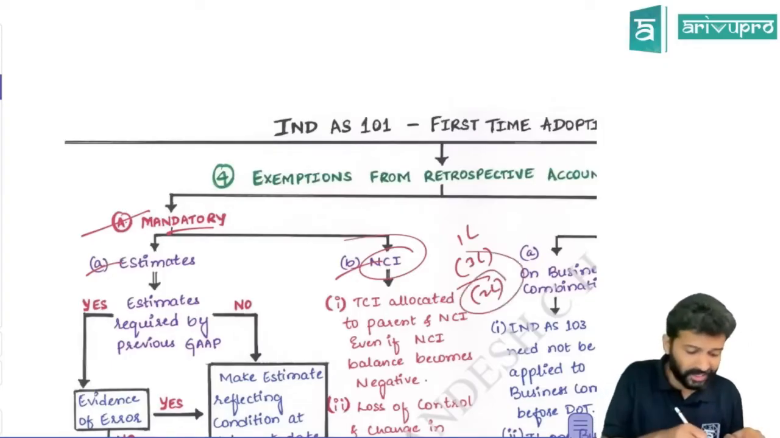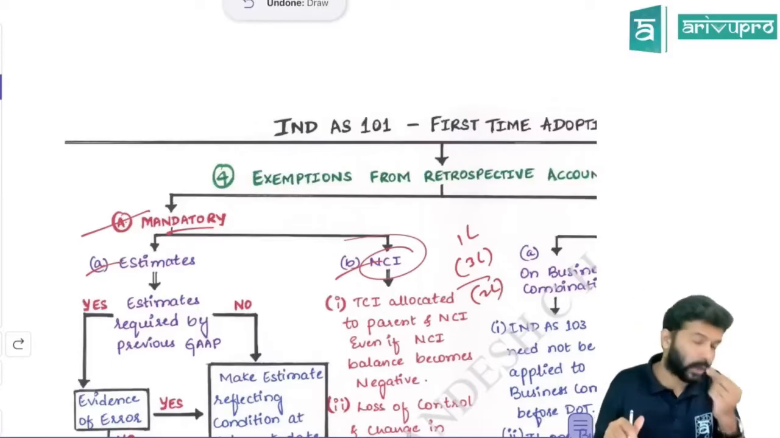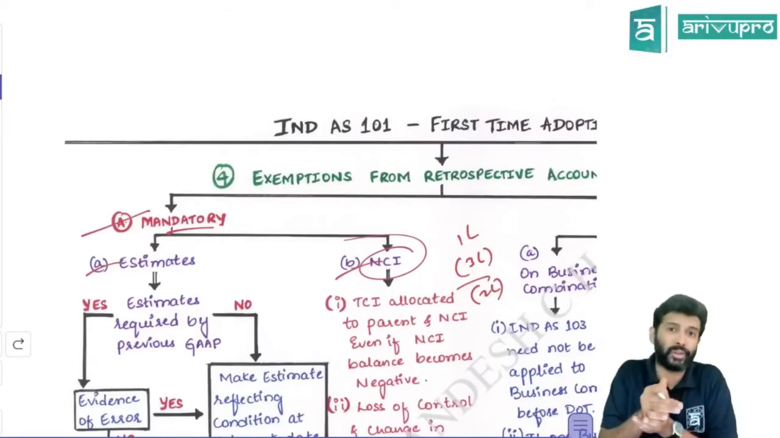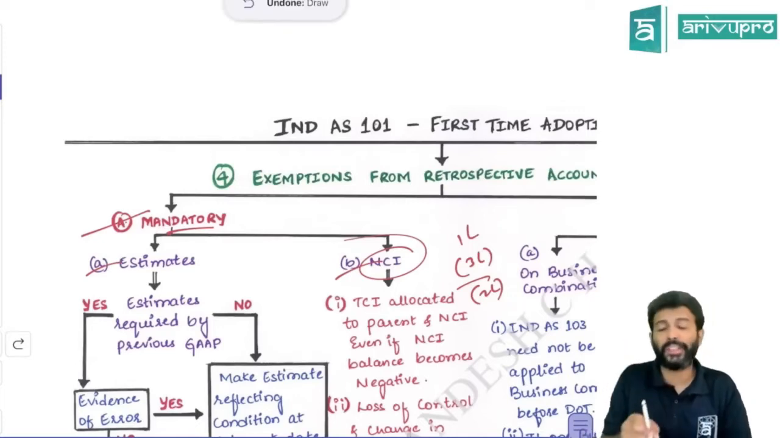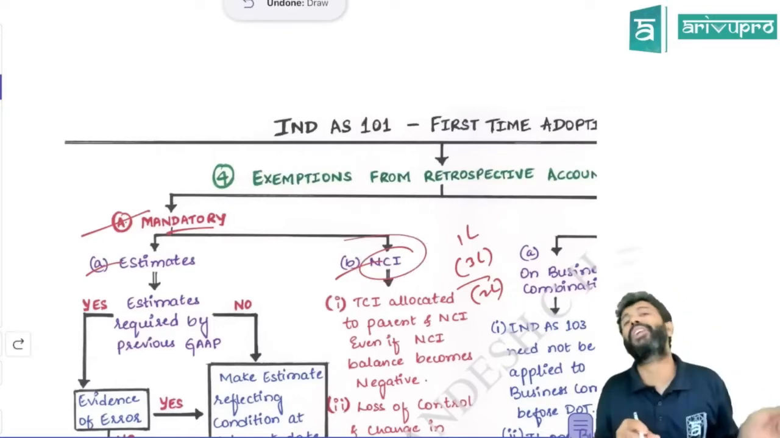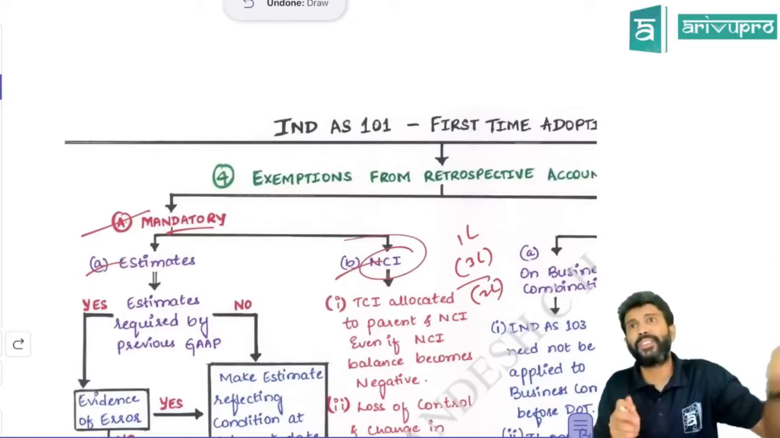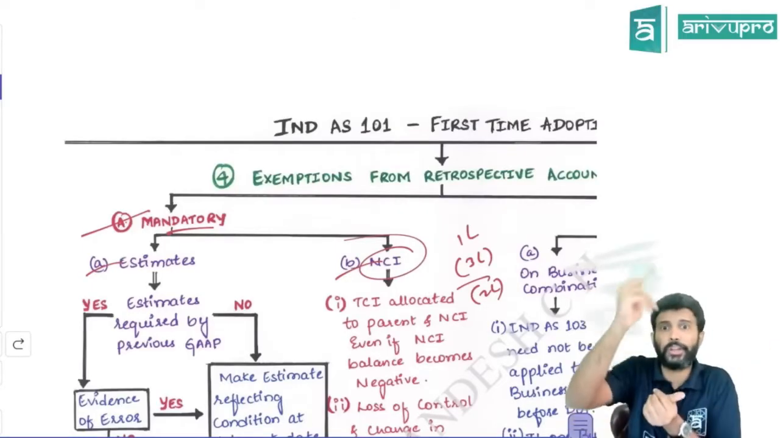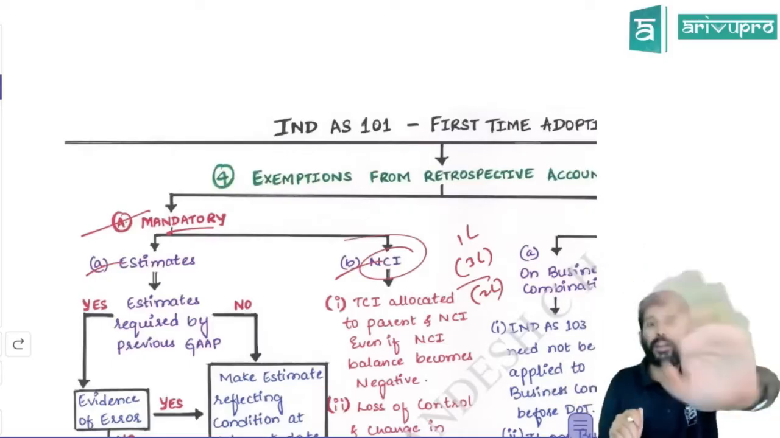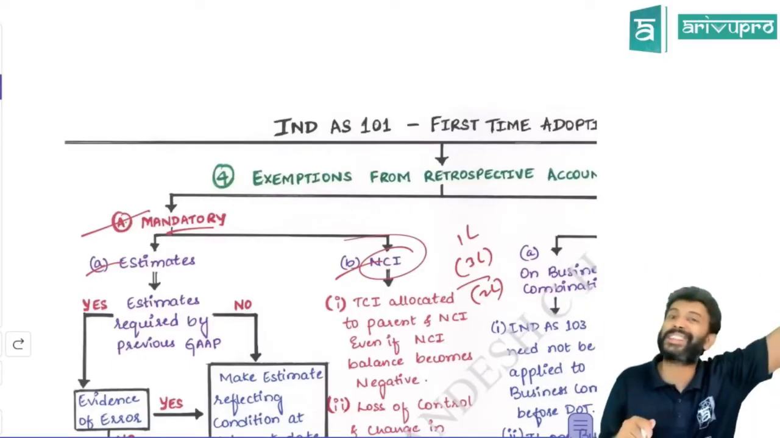Accounting standard on consolidation, AS 21 rather, did not permit this. In fact, in accounting standard, we didn't call it NCI. We used to call it minority interest. What AS 21 said is, you allocate only that much loss to make sure that minority interest balance stays positive or it should become zero. You don't make minority interest balance negative. That's what accounting standard said.